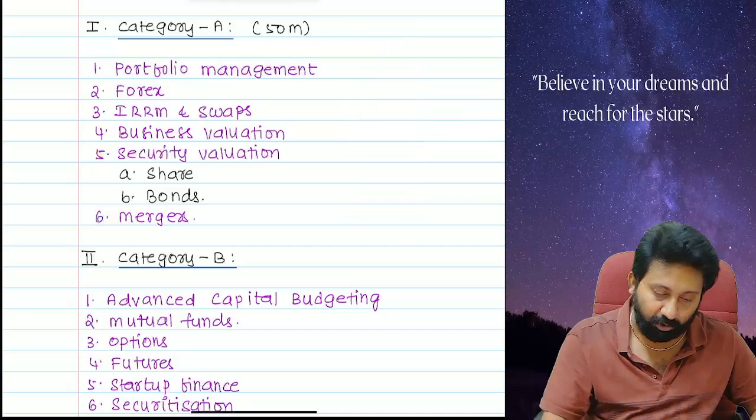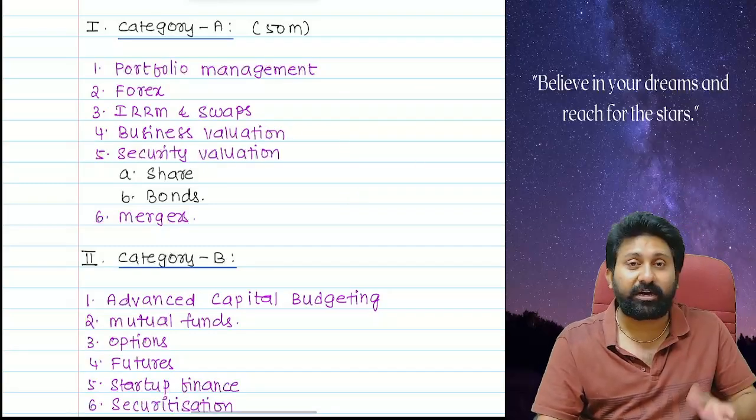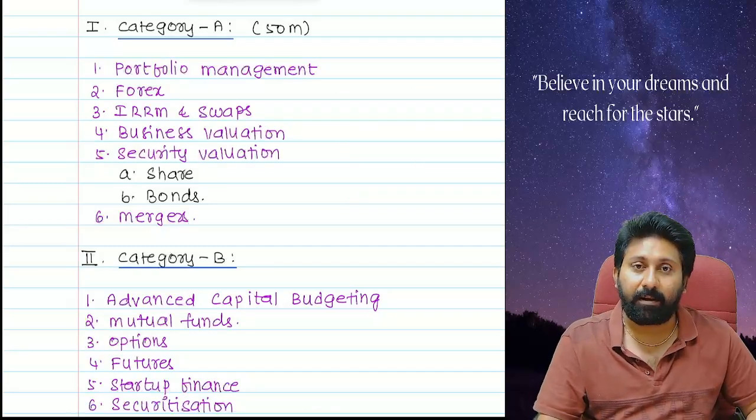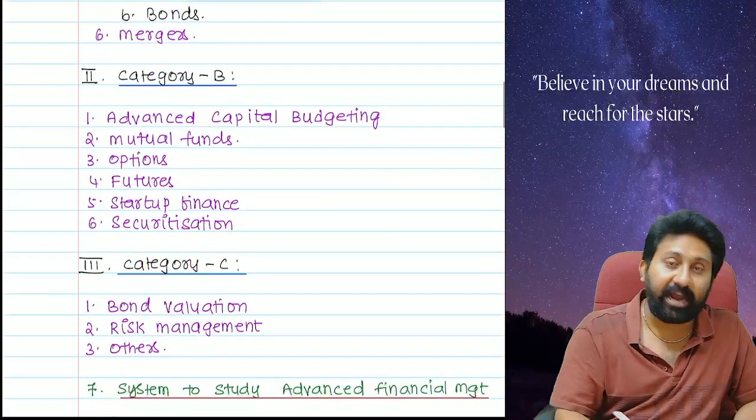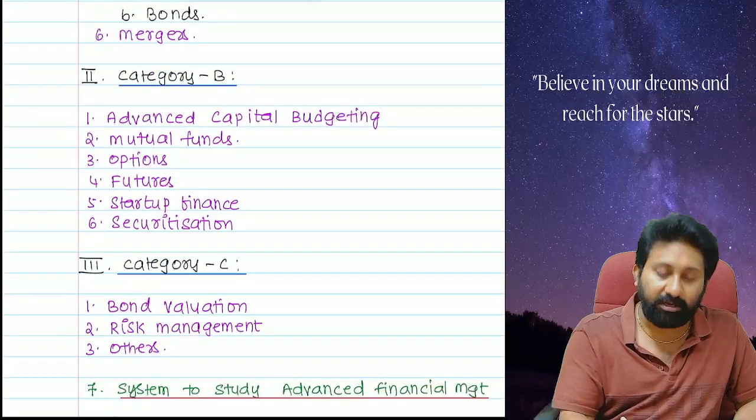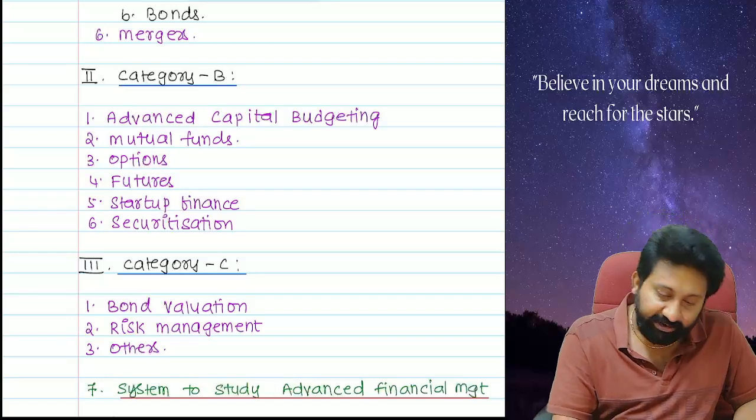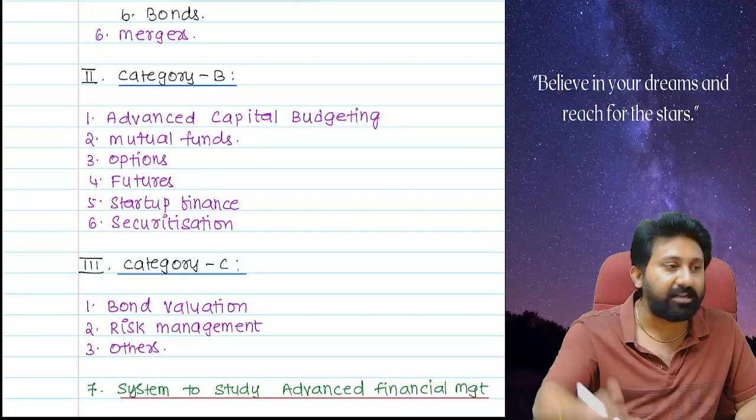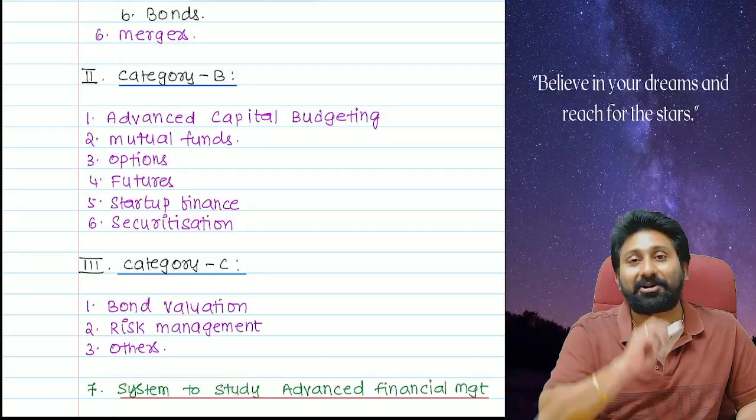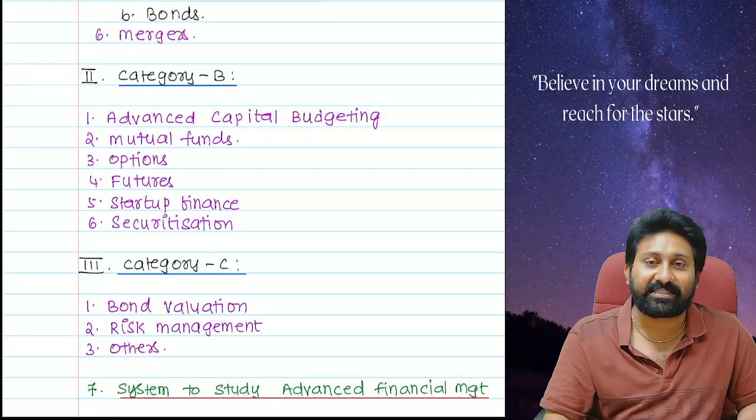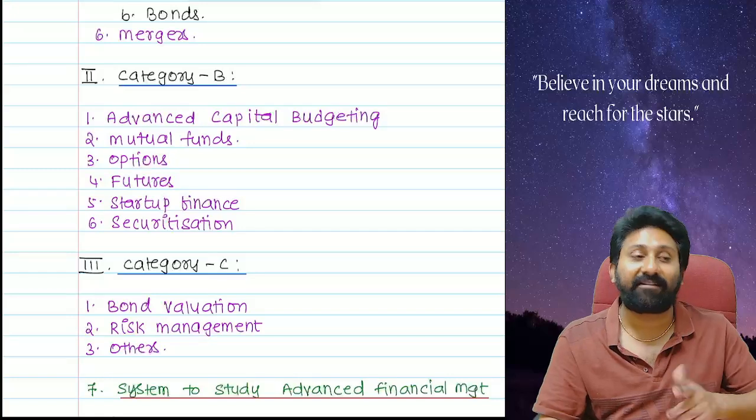So therefore, if a student has clarity on this, the burden will be reduced. Okay. Next, category B, advanced capital budgeting. Sir, why did you keep advanced capital budgeting here? You only said consistently they are asking 10 marks. Here, marks is not the criteria. Here, consistency is not the criteria. Here, the coverage is the criteria.